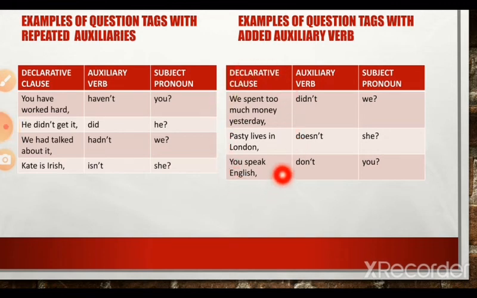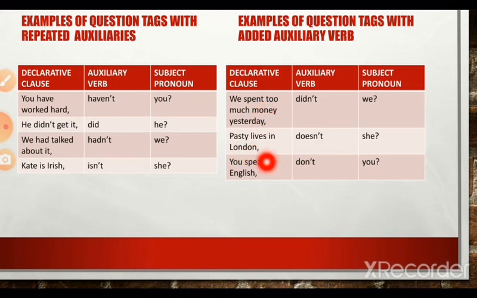In all these declarative clauses, you can see the absence of an auxiliary verb. We spent too much money yesterday. Here there is no auxiliary verb. There is no lexical verb be.